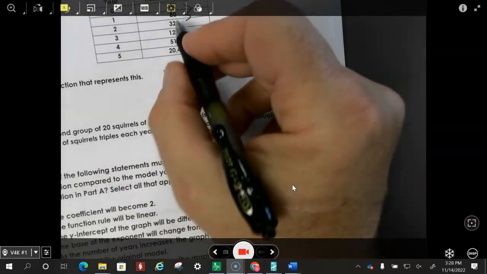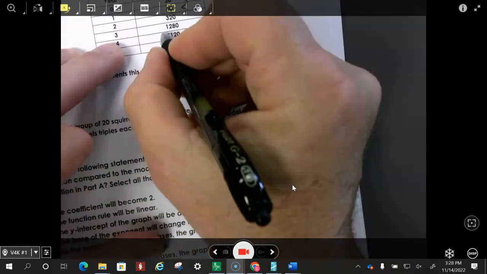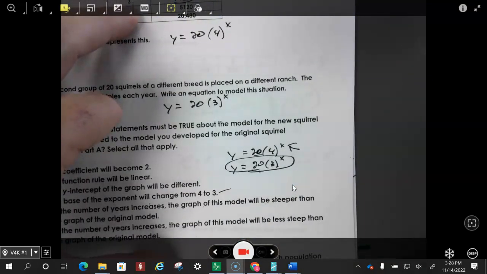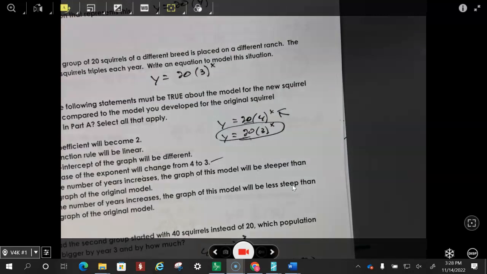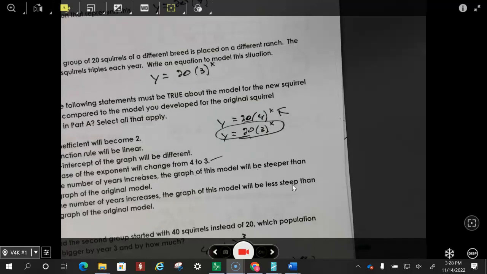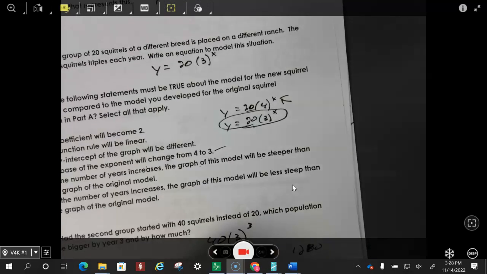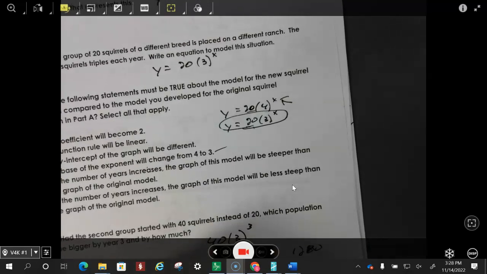And the original population after year 3 is, up here, look, it's 1,280. So which one is bigger? The original population would be bigger by 200. Now, did it start bigger? Nope, it didn't start bigger. If you want to put these in a table, you could, and you can compare them side by side.